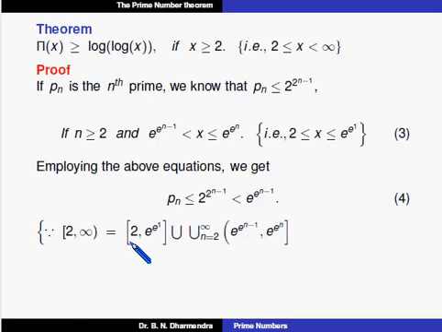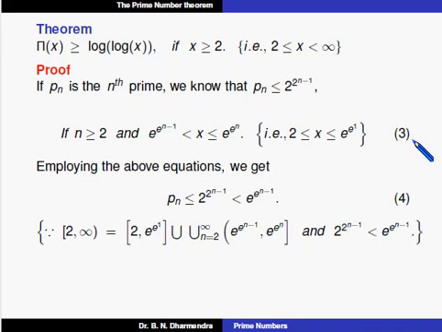union of n running from 2 to infinity of the open-closed intervals e to the power of n minus 1 comma e to the power of n. The term 2 to the power of n minus 1 is less than e to the power of n minus 1. By using induction, definitely it must satisfy the condition.